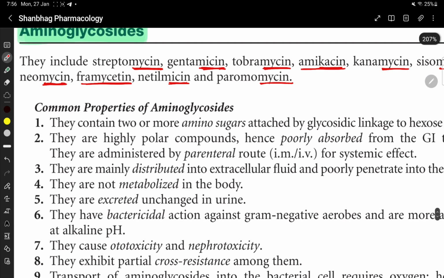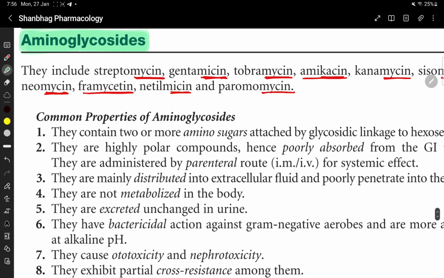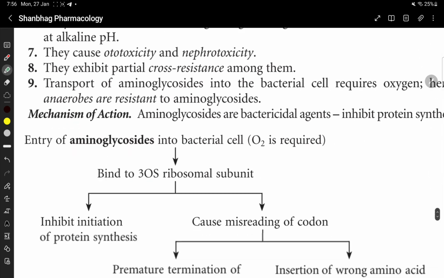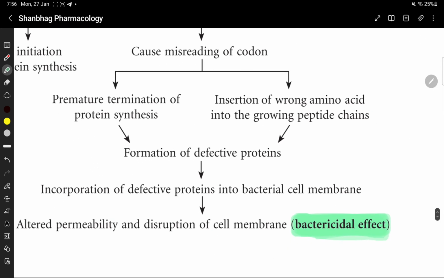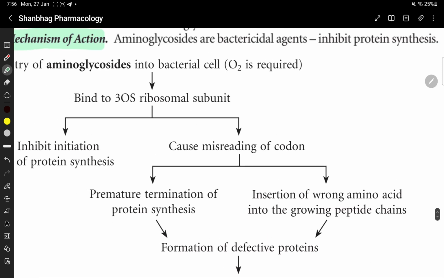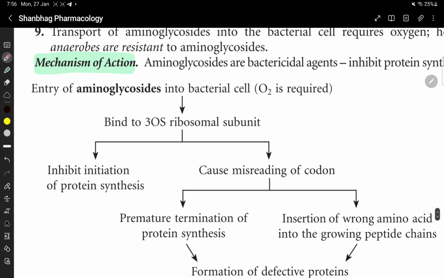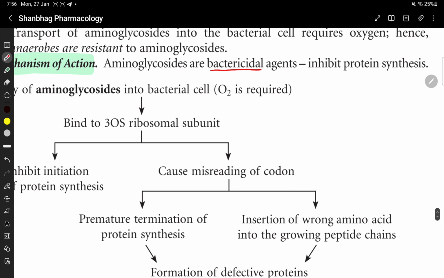These are also aminoglycosides. Examples of aminoglycosides: streptomycin, gentamicin, amikacin, kanamycin, then neomycin. These are examples of aminoglycosides. Now let's see their mechanism of action to understand why they are bactericidal agents. Aminoglycosides are bactericidal agents. They inhibit protein synthesis.